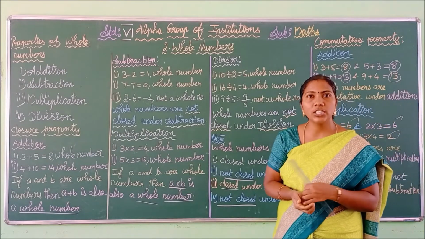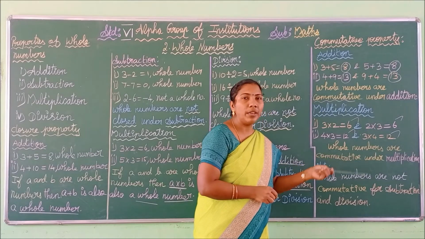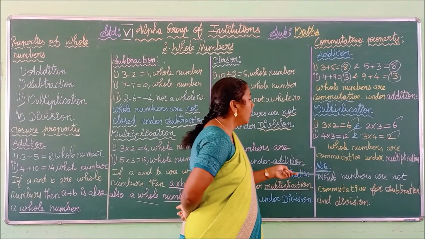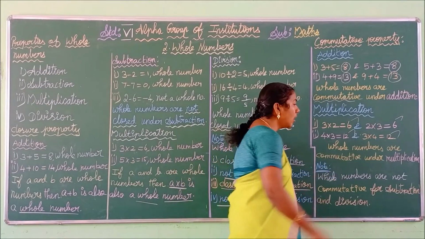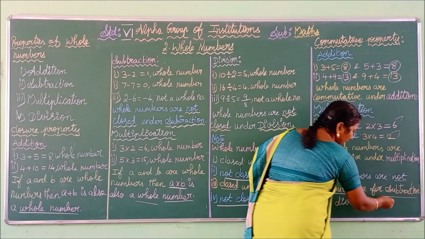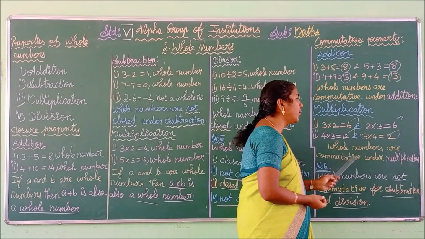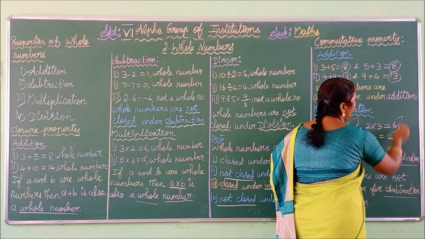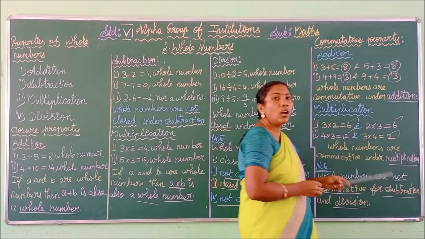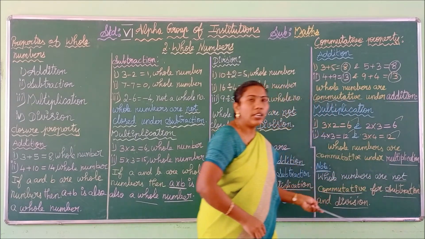For subtraction and division, this commutative property fails. So you have to write whole numbers are not commutative for subtraction and division. Whole numbers are commutative under multiplication as well as addition, but the commutative property fails for the operations subtraction and division.